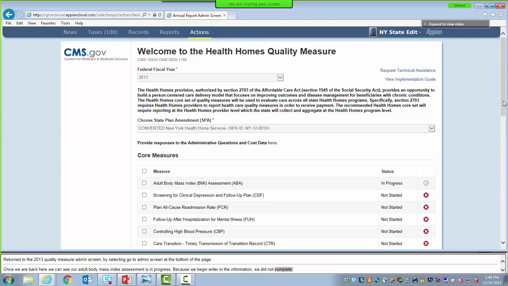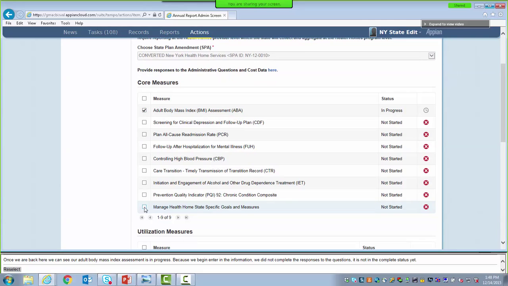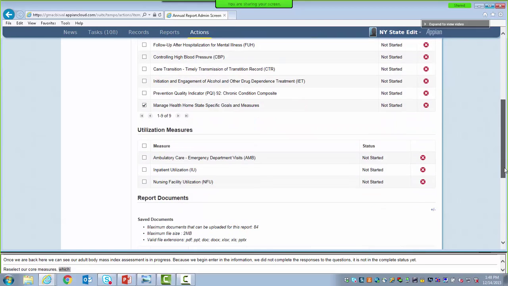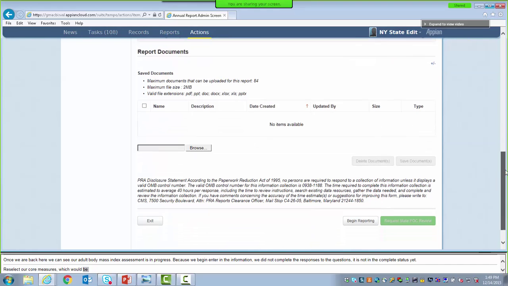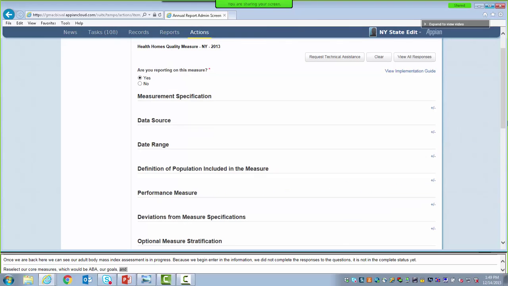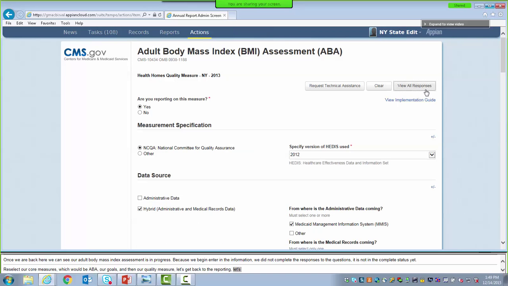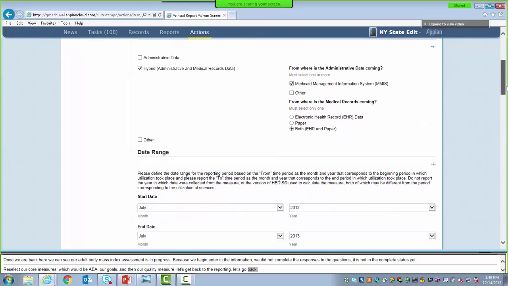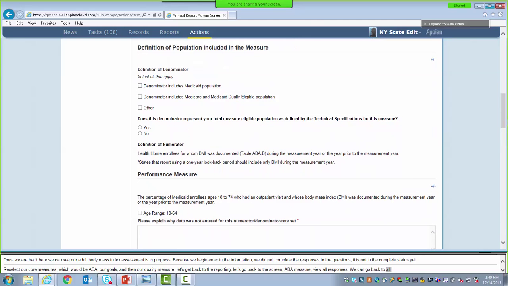So let's reselect our core measures, which would be the Adult Body Mass Index assessment, the Manage Health Home State-Specific Goals, and our one utilization measure, which is the ambulatory care measure. And then let's get back to our reporting. If you go to the top of the screen here, you can see that we're back at the ABA measure, and if we hit View All Responses, we can go back to where we were. So we're going to go back to definition of population included in the measure to continue filling out this report.